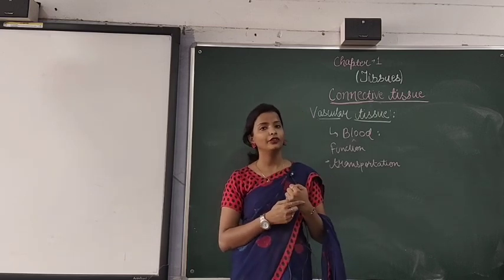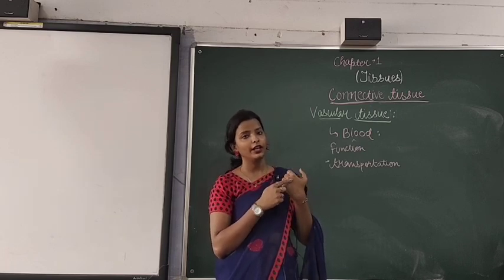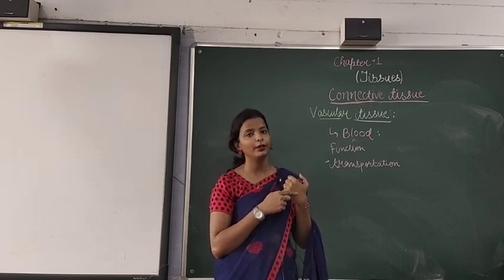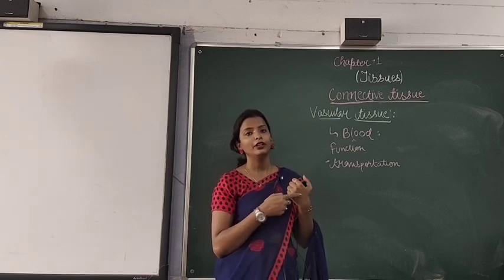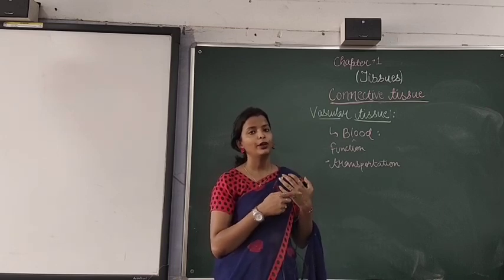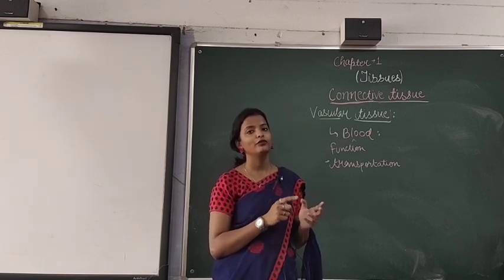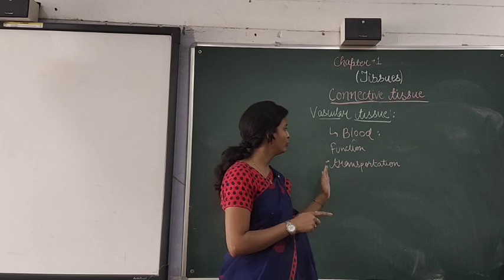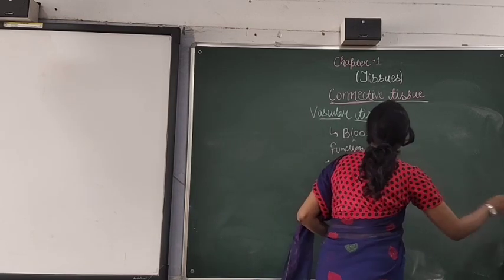Now what is the role of the platelets? Why does clotting occur? Because if clotting does not occur, if deposition of clots is not there, the whole blood or a large amount of blood will be wasted from our body. To prevent that wastage, clotting occurs because of the presence of the platelets. So this was about the function of the blood. Now we will talk about the lymph.